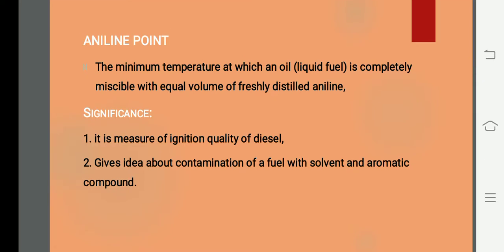Okay, I'll go with this second one, which is called Aniline point. What do you mean by Aniline point is, it's the minimum temperature at which an oil is completely miscible with equal volume of freshly distilled aniline. This we call Aniline point. What do you mean by Aniline point? I'll repeat. The minimum temperature at which the oil is completely miscible with equal volume of freshly distilled aniline is called Aniline point. I'll say in Tamil.